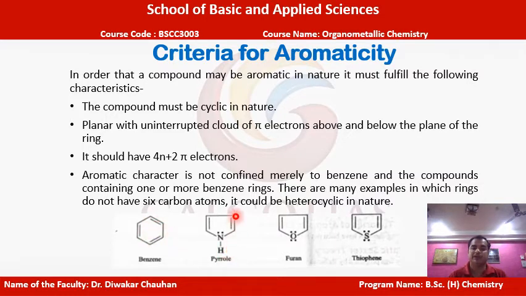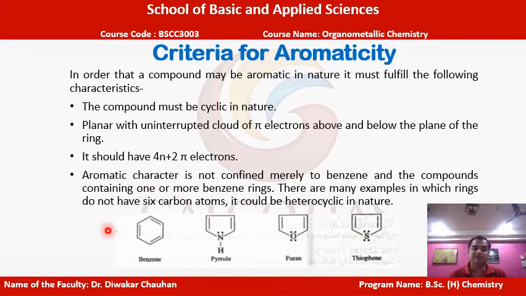Similarly, in the case of pyrrole, we have 2 double bonds, which equal 4 electrons, but 2 electrons will be given by the nitrogen, which are also considered in delocalization. That is why it also follows the 4n plus 2 pi electrons rule. Similarly, furan and thiophene also follow it.